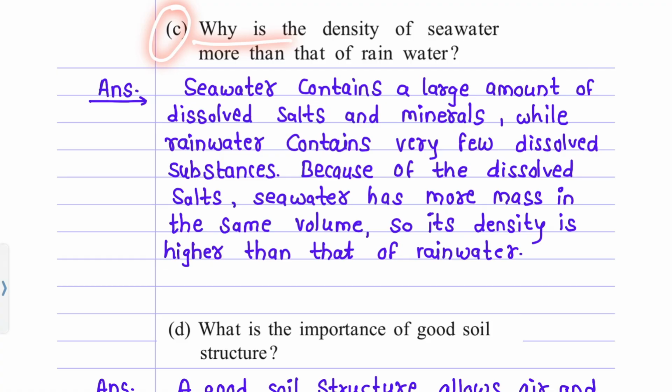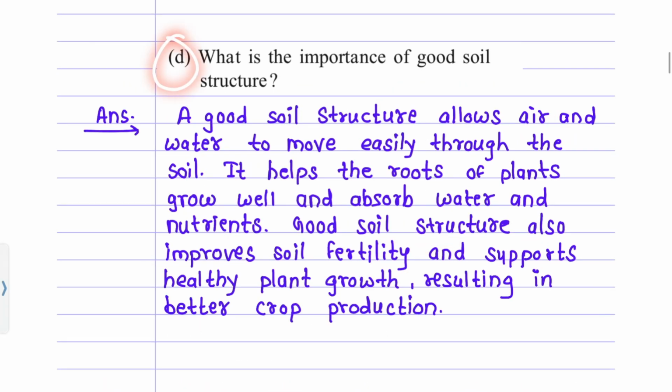C. Why is the density of seawater more than that of rainwater? Answer. Seawater contains a large amount of dissolved salts and minerals, while rainwater contains very few dissolved substances. Because of the dissolved salts, seawater has more mass in the same volume, so its density is higher than that of rainwater.